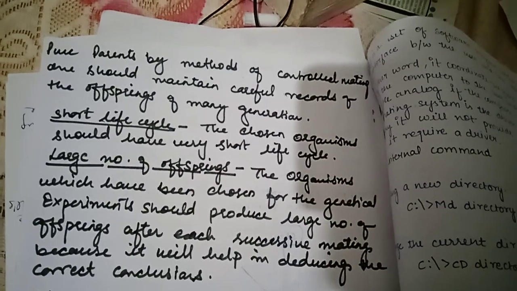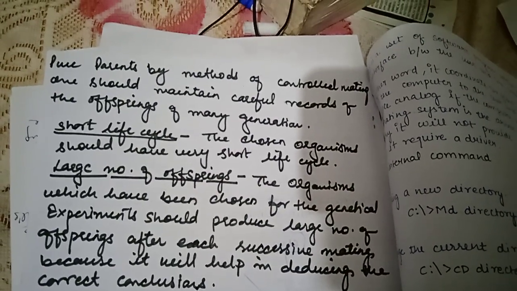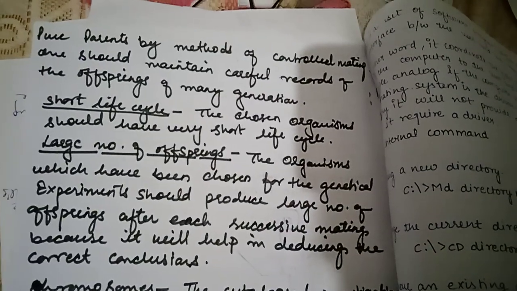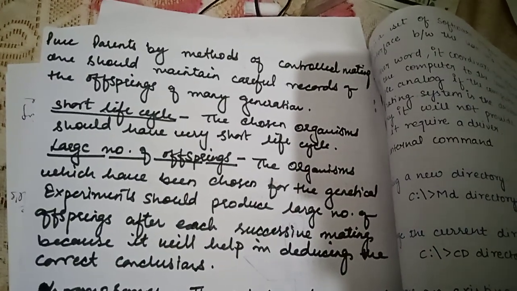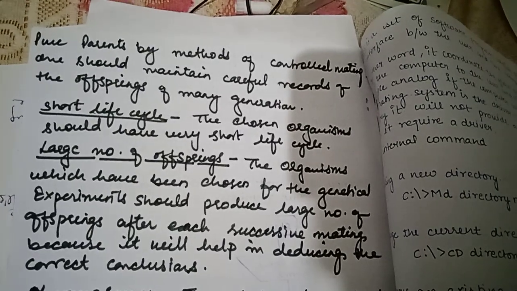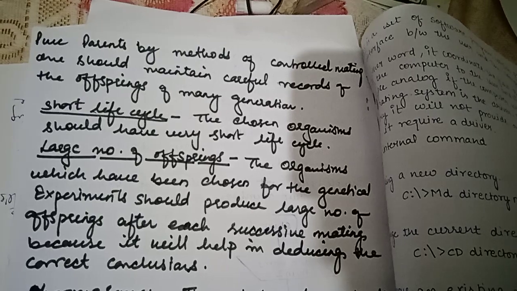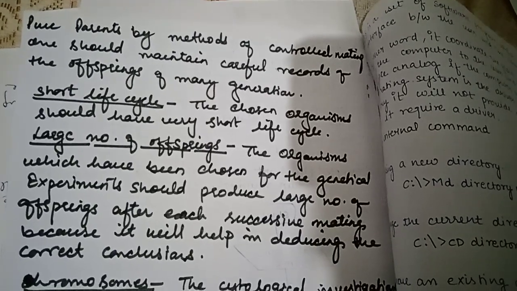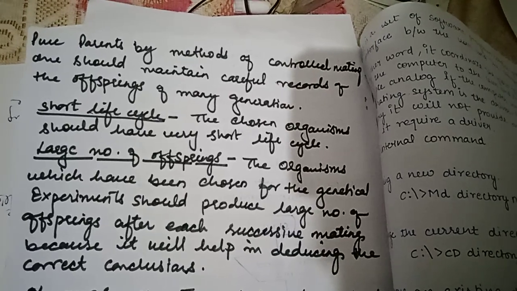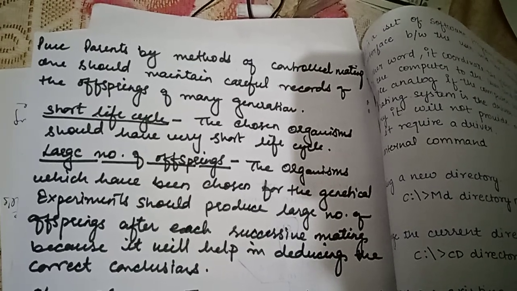Large number of offspring. Yes, the organism chosen for the genetic experiment should produce a large number of offspring after each successive mating, because it helps in deducing the correct conclusion. Yes, a large number of offspring are produced during the genetical experiment.